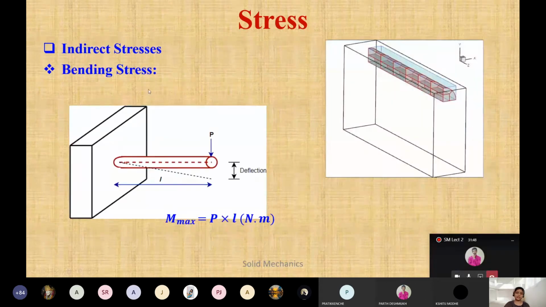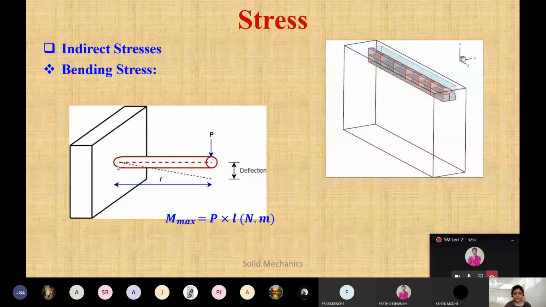Bending stress, again we will come to it in detail later in unit 2, but just to remember this one: if you are applying a load, suppose this is a wall or anything which is fixed, and here is whatever component, fixed here. If you are applying a load here, what will happen? This portion is fixed. ठीक है?